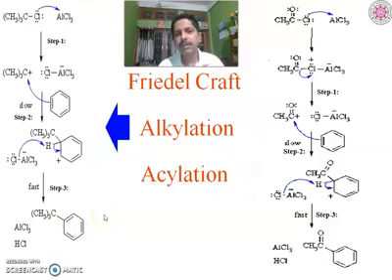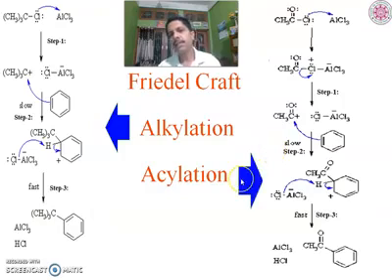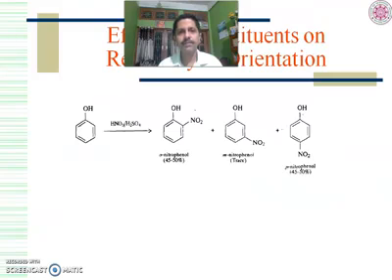Now similar to this, we are seeing here acylation. The only difference is the reagent. Here alkyl halide is not used, here acyl halide is used. All other things remain the same. Ultimately we are getting the acylium ion, or acylium cation, acting as the electrophile that will attack the benzene, and we are getting the acylated benzene, or an aromatic ketone. So this is known as Friedel-Crafts acylation.